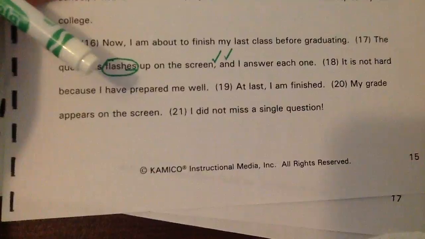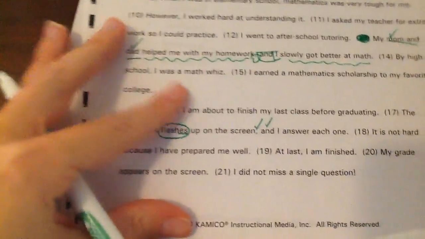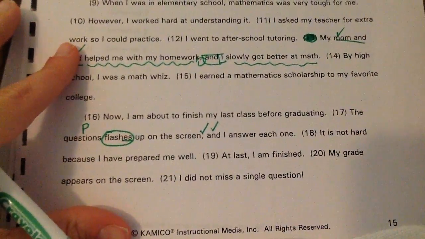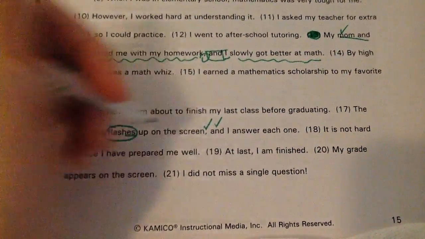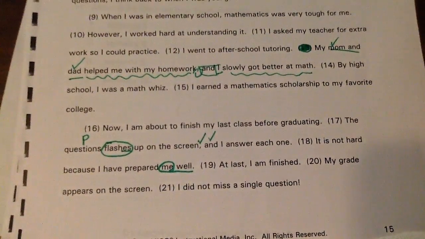Let's look at number 10 here. What change, if any, should be made to sentence 18? So let's go look at sentence 18. We're actually going to come right here, right by 17. And it says, it is not hard because I have prepared me well. Okay, that sounds kind of weird. Let's look at this. It is not hard because I have prepared me well. I have prepared me well is what sounds really weird to me.